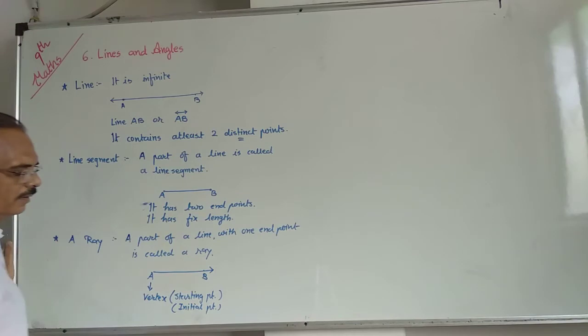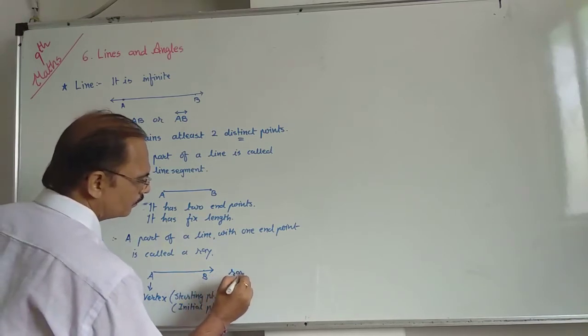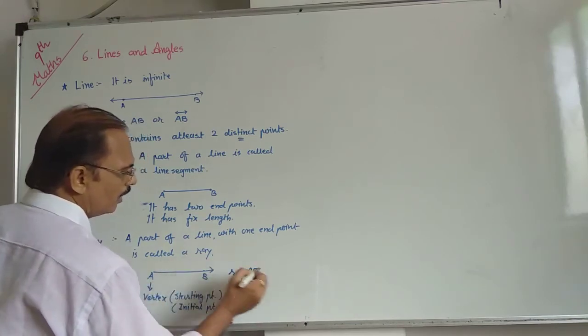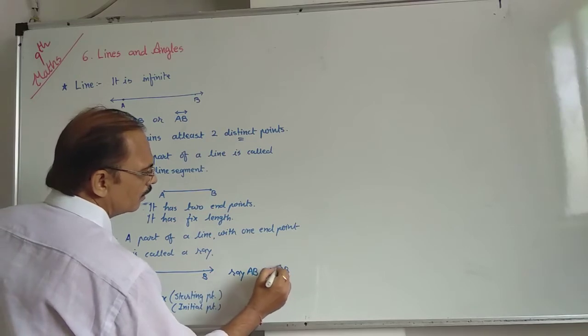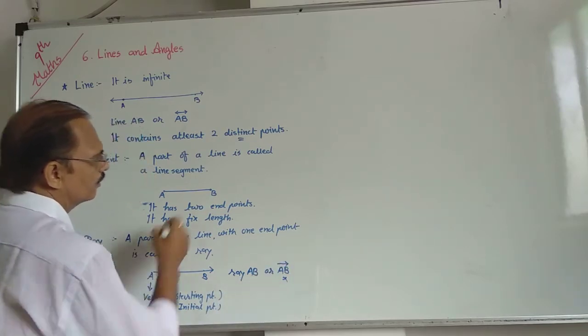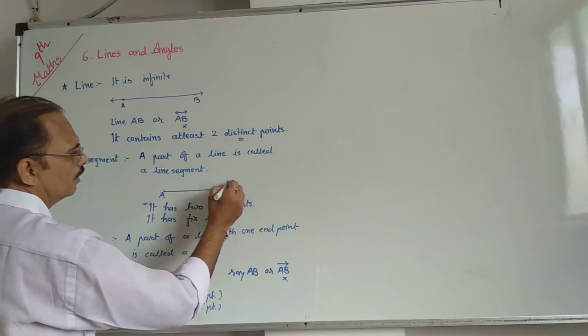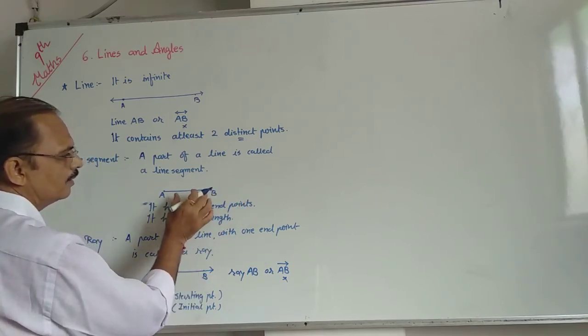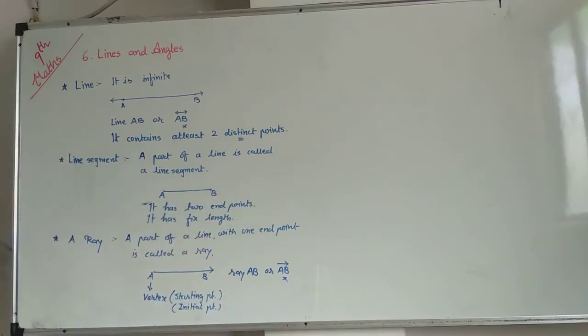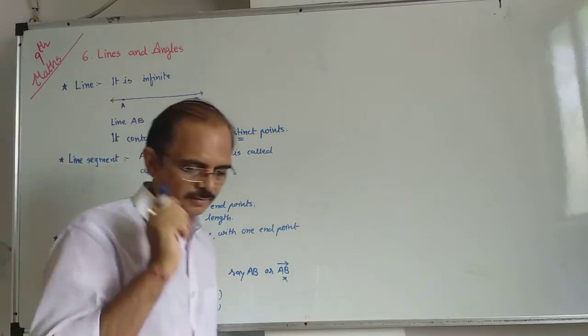That is called ray AB. Symbolically, ray AB, but we don't use this. Here also, it is called line segment AB. Symbolically, we don't use it. Okay? This is about ray.